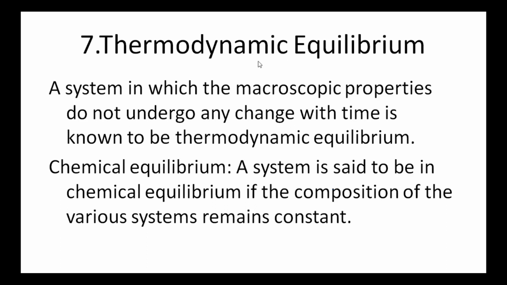Next definition is thermodynamic equilibrium. It is defined as a system in which the macroscopic properties do not undergo any change with time. Then that system is said to be in thermodynamic equilibrium. That is, the macroscopic properties such as pressure, temperature, volume do not change with time. So that system is said to be in thermodynamic equilibrium. Next definition is chemical equilibrium. A system is said to be in chemical equilibrium if the chemical composition of various systems remains constant.